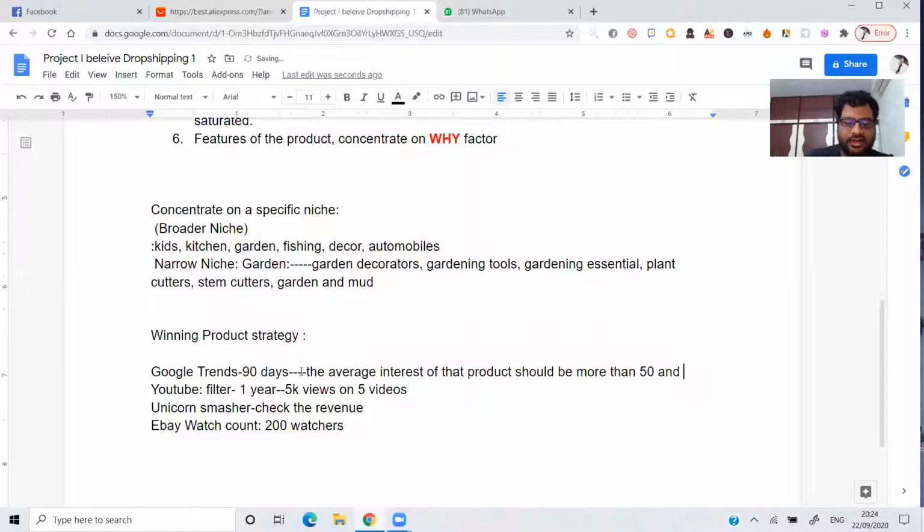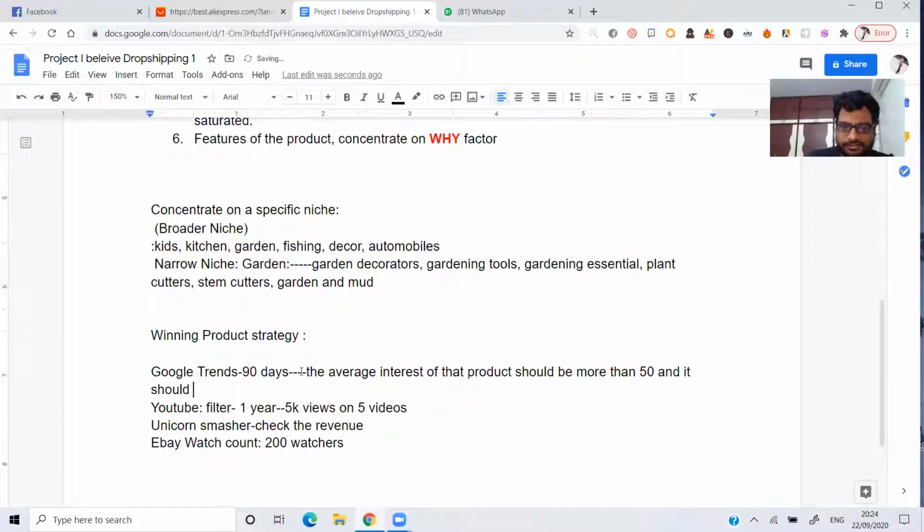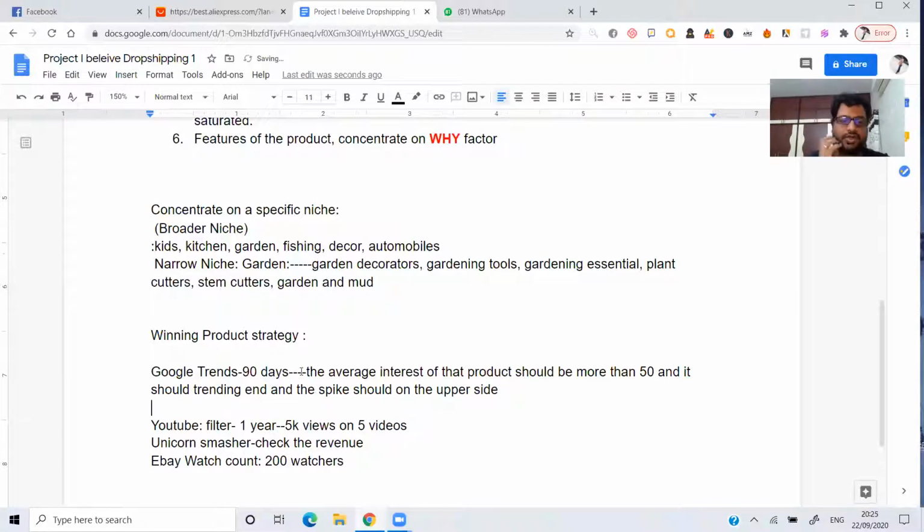And it should be on the rising, trending end, and the spike should be on the upper side. I'm going to show you everything, don't worry. So you need to follow this particular strategy. Google Trends you need to use, 90 days is what you need to take. The interest of that particular product should be more than 50, it should be on the trending end, and the spike should be on the upper side.